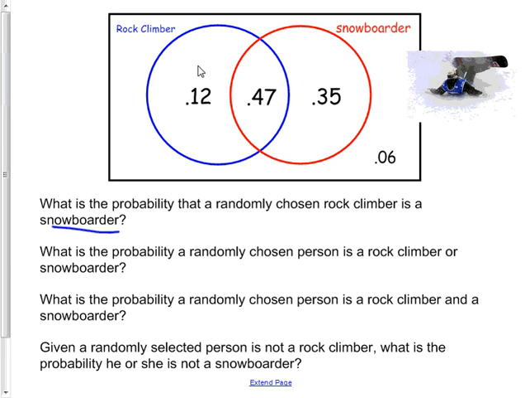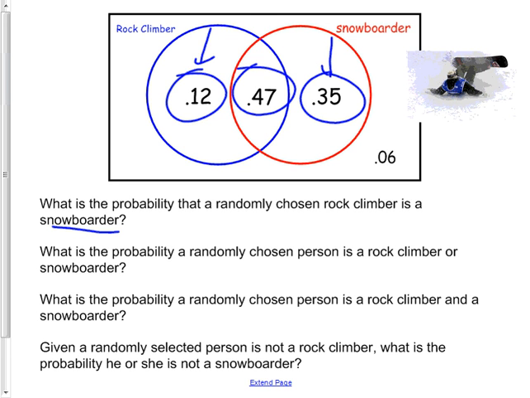All right, so then, rock climber or a snowboarder? This works. So does this, and so does this. I know people think or means two of them, but not the middle one. But if you ask this person, are you a rock climber or a snowboarder?